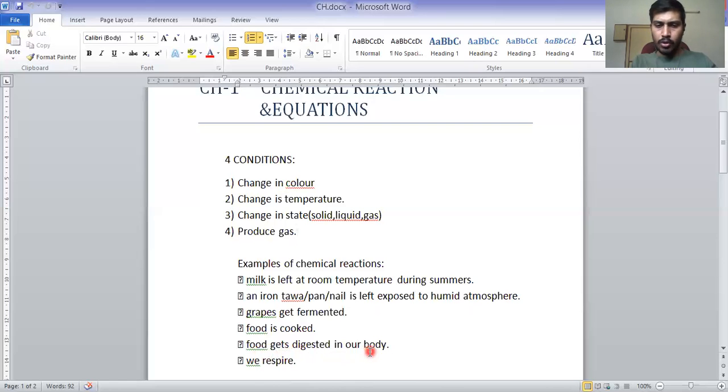So do not worry about this process, how it is called chemical reaction. For example, if I say I eat roti, in roti there is carbohydrate, a little bit of fat and a few amounts of sugar also. But when I eat, in my stomach the food is being digested, which means what?